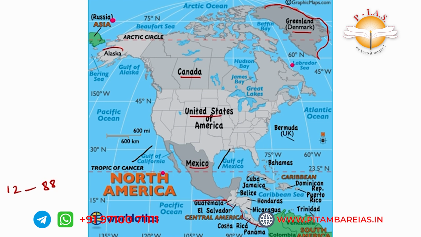And this part is Alaska. This Alaska is adjacent to Canada, but it is a part of the USA. That is important. Alaska is a part of the USA. Okay, first latitude and longitudes.